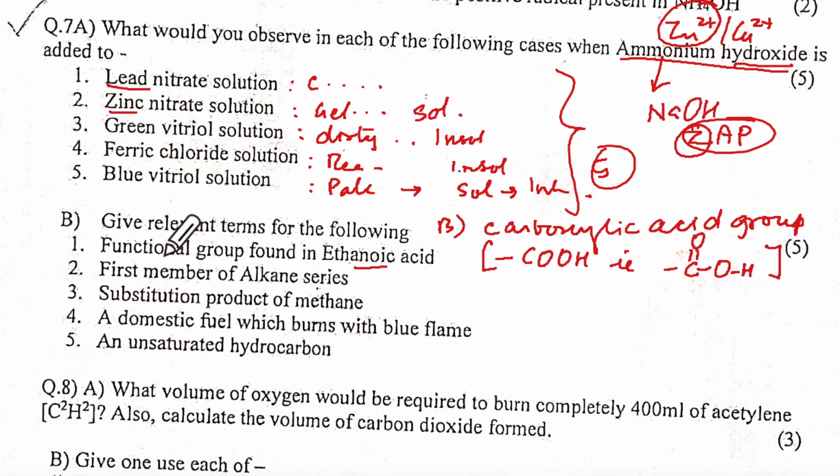But they have asked only this part. Then the first member of alkane is methane. If they say first member of alkyne, then ethyne. First member of alkene means ethene. Then the substitution product of methane, the end result, is carbon tetrachloride.